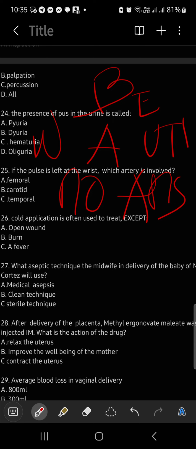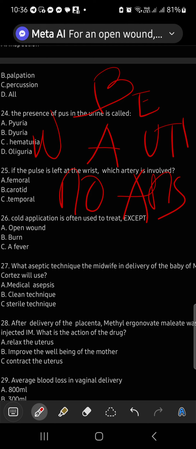Open wound. Okay, we'll have to make sure. Okay, based on what the source said, all right.